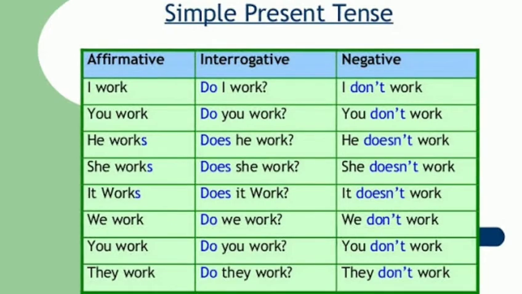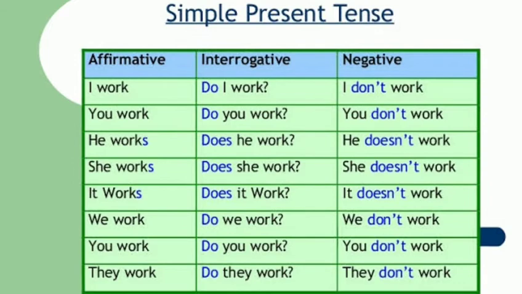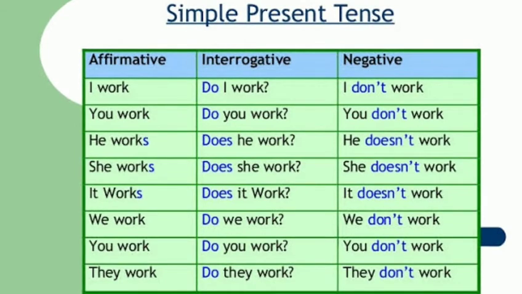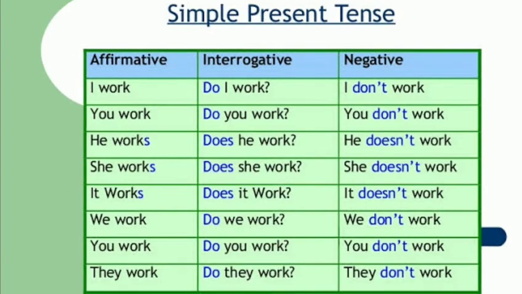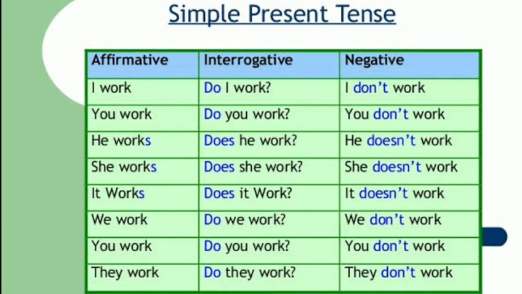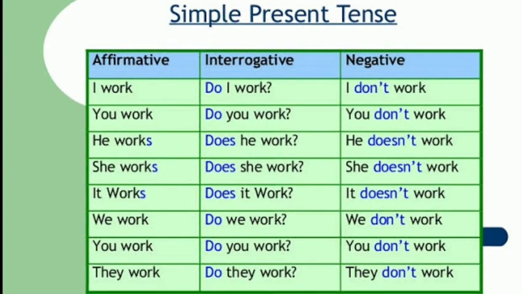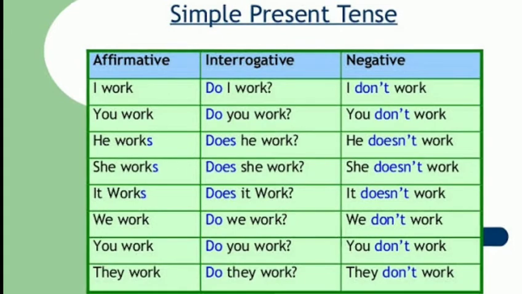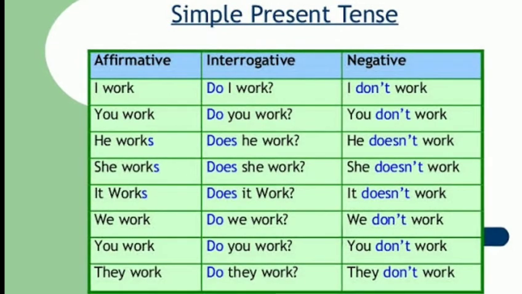Now the subject is he, so therefore we added s to the first form of the verb work. She works, it works. Okay, if we put a singular noun like Ahmad, so again Ahmad works, we work, you work, they work. These are the affirmative or positive sentences in present simple tense.